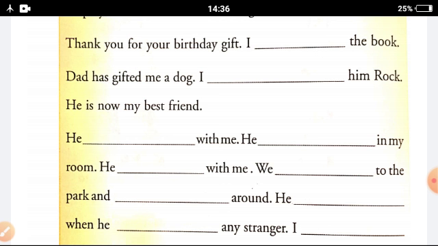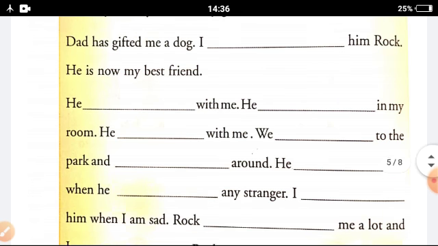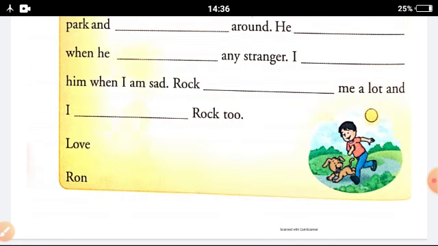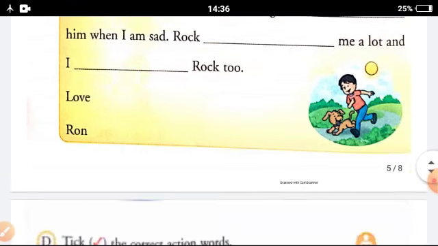He sleeps with me. We go to the park and run around, right? So you have to complete this entire chapter like this, right children?